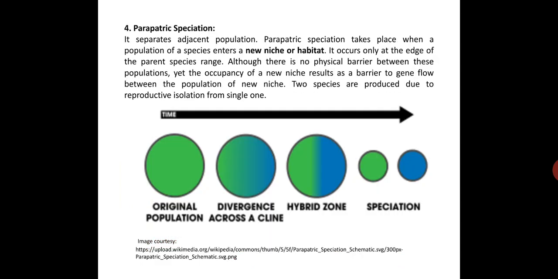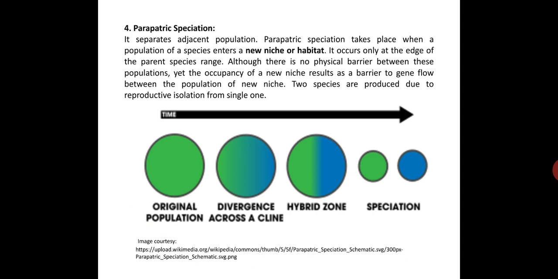Now the fourth one is parapatric speciation. It separates adjacent populations. Parapatric speciation takes place when a population of a species enters a new niche or habitat. It occurs only at the edge of the parent species range. Although there is no physical barrier between these populations, the occupancy of the new niche results in a barrier to gene flow between the populations. Two species are produced due to reproductive isolation from a single one.